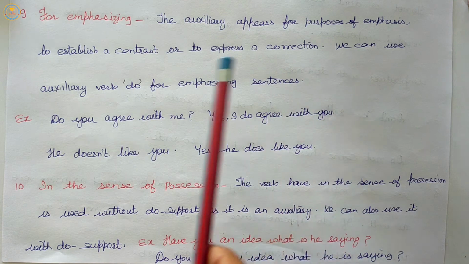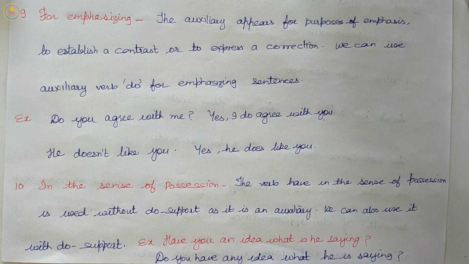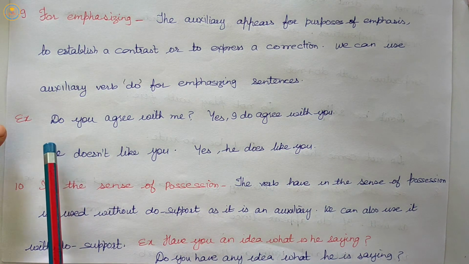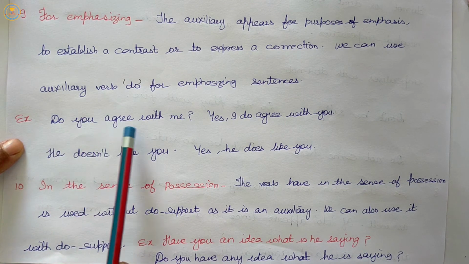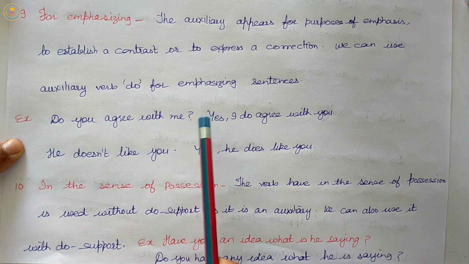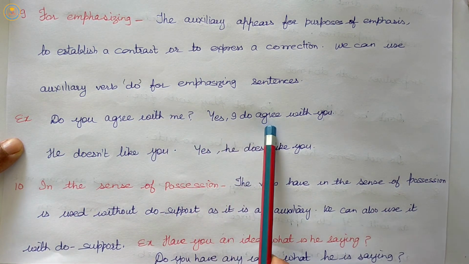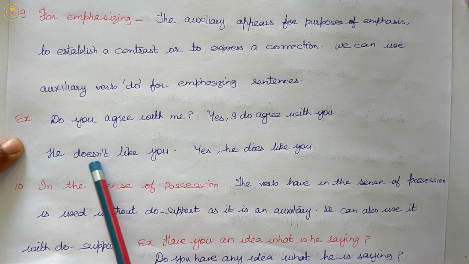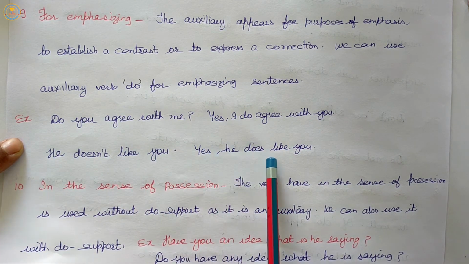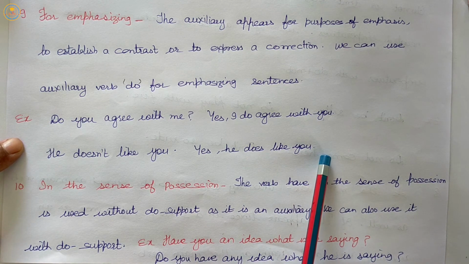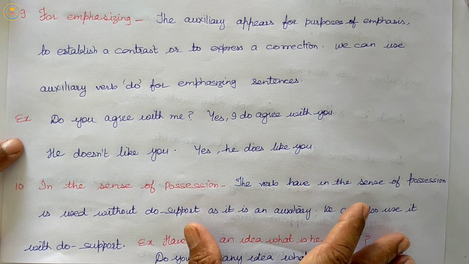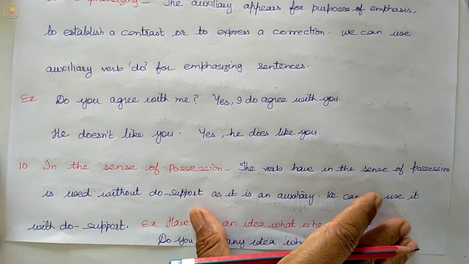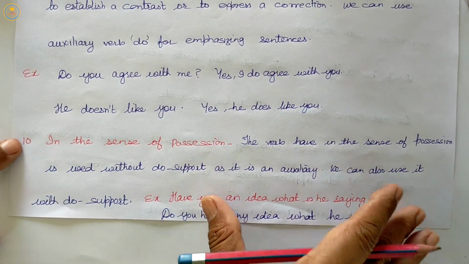We can use auxiliary verb do for emphasizing sentences. Here, do you agree with me? Yes, I do agree with you. He doesn't like you. Yes, he does like you. So, we can use do for emphasizing the sentence.